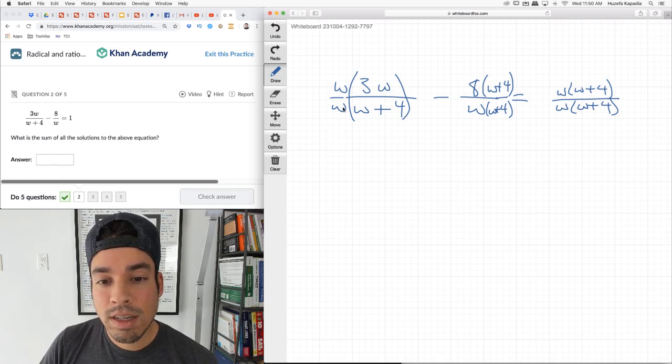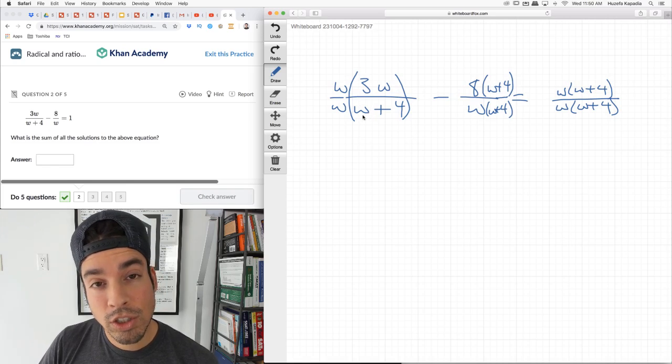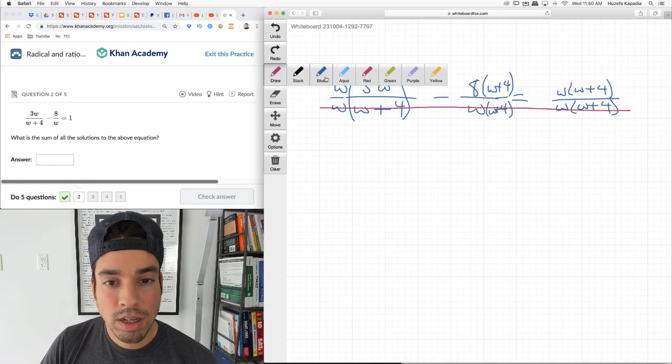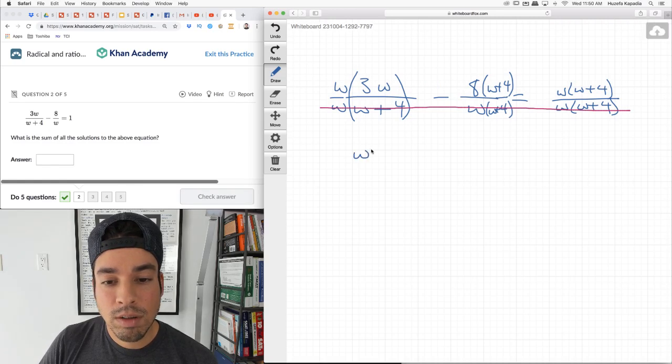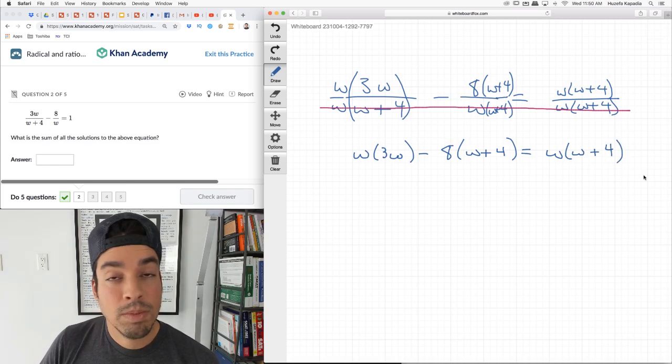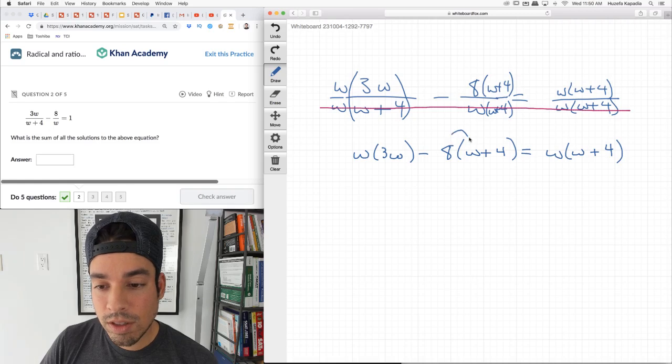So now I have this nice thing where everything is over the same denominator. And when that is the case, only in an equation, not in an expression, but in an equation where there's an equal sign, now I can just cross off all of those denominators. And now I have w times 3w minus 8 times w plus 4 equals w times w plus 4. Okay, now let's simply isolate w. So first I'm going to distribute here.